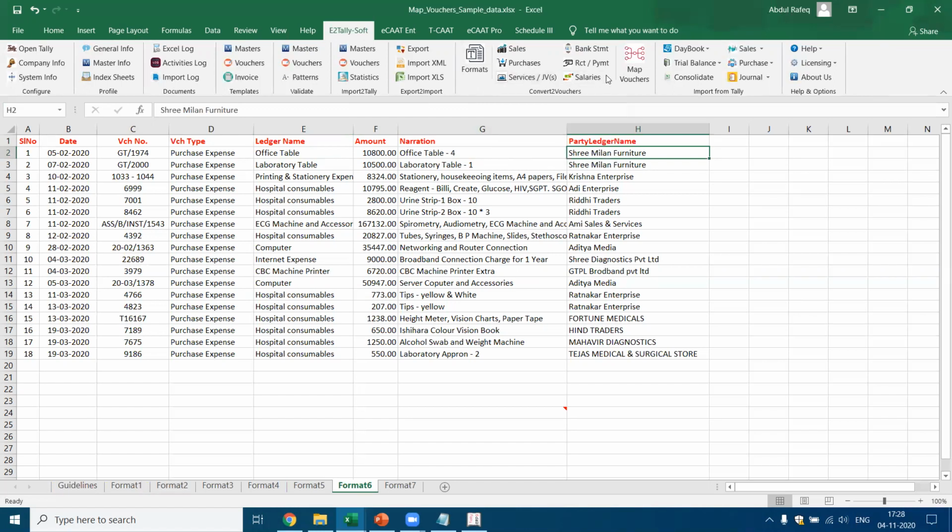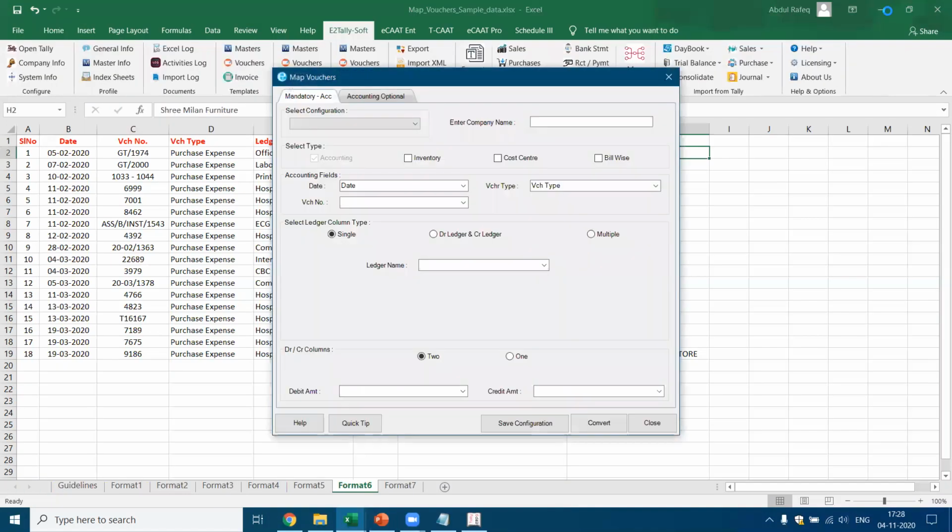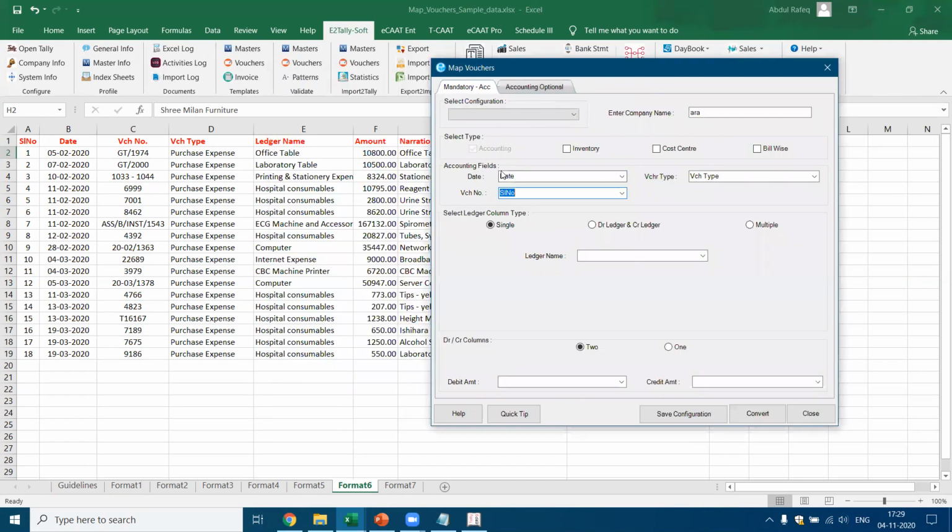Now, first I have to convert this data. For this, I use the map voucher function. Now I go to this, enter the company name. Let's say I enter the company name as ARA. I'm not going to select any inventory or anything here. This voucher number, the serial number, is the voucher number. Voucher type is already selected. Now here I should be clear about what is the ledger column type. Ledger column type is single. So in this case, it is single.